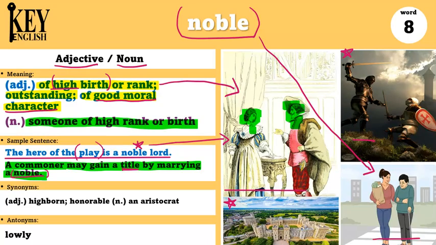Some synonyms are highborn, honorable, and an aristocrat. Antonyms are lowly. And you might see this word noble being used as a noun often if you're ever reading a book about history, since this is something that was more used in the past than today.